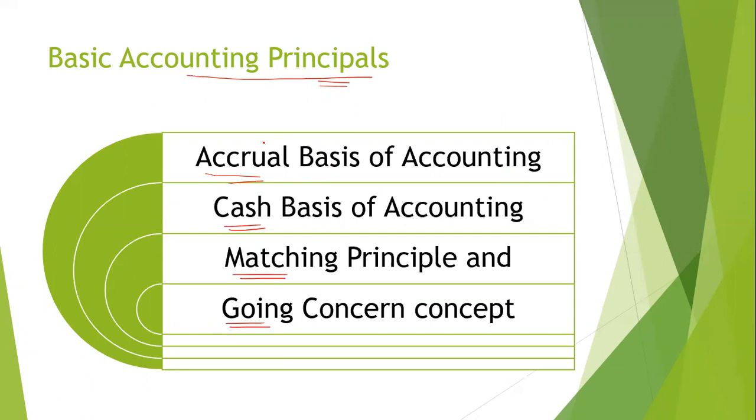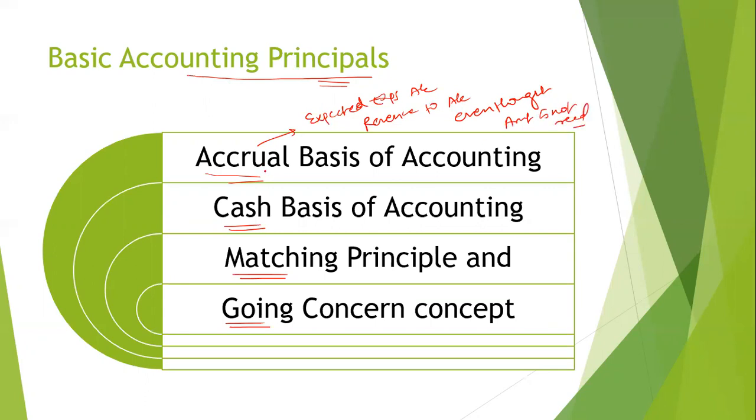So first, in accrual basis of accounting, it says that expected expenses and revenue are to be accounted for even though the amount is not received.